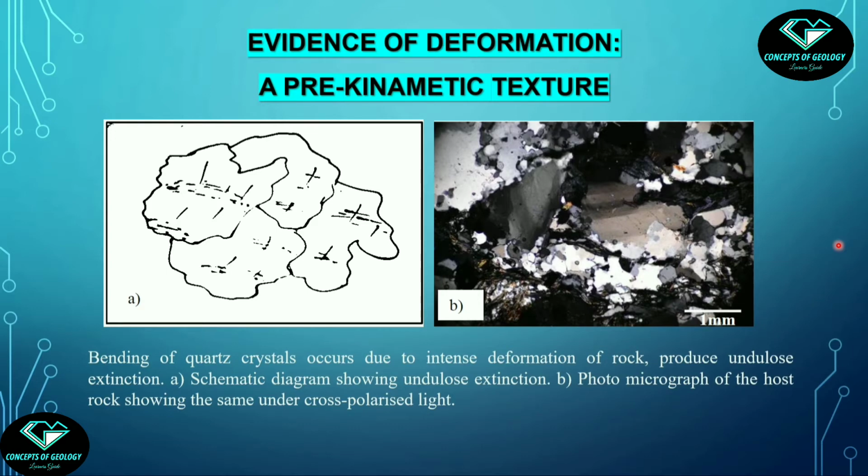Now note here, undulose extinction is never an identifying property of quartz. This is not an identifying property of normal quartz. This is only the identifying property of the deformation event. It is formed when the lattice of the quartz is disturbed due to intense stress. Clear? This is also a pre-kinematic texture because these quartz grains were pre-existing and deformed during the stress event.